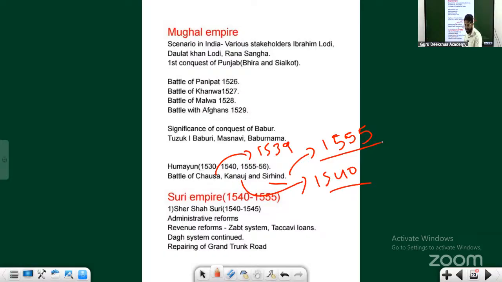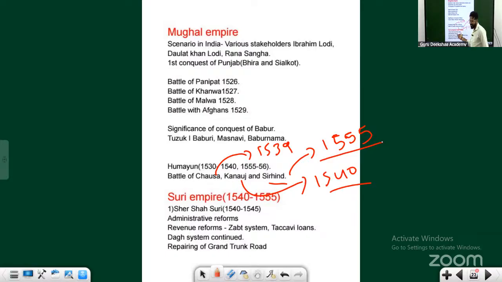Humayun comes back in 1555, and now he was able to defeat them. Again he becomes the emperor of India. Now India again went into the reign of the Mughals. This 15-year blip was the rule of the Suri dynasty. The person who defeated Humayun twice, in the Battle of Chausa as well as the Battle of Kannauj, was Sher Shah Suri, who is known as the founder of the Suri dynasty.